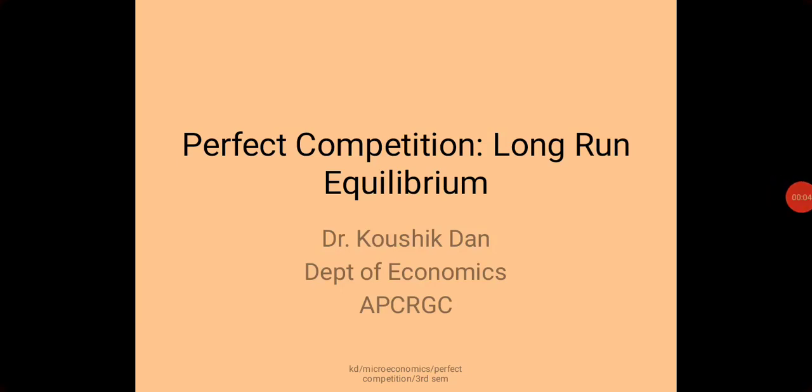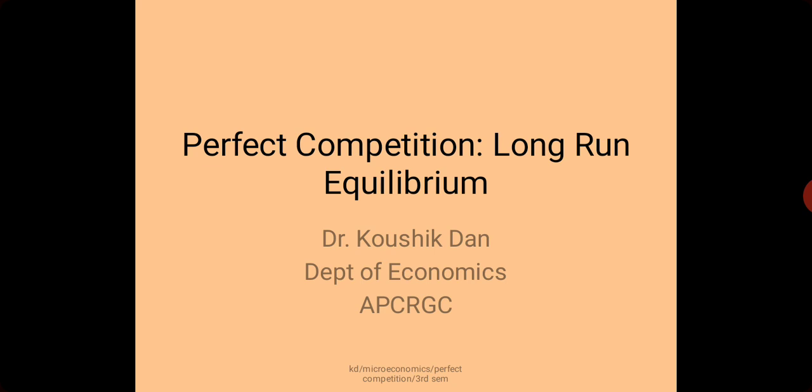In our last video, we discussed equilibrium under perfect competition in the short run, and we saw that in the short run, when price becomes equal to marginal cost and the marginal cost curve is upward rising, a perfectly competitive firm reaches equilibrium. Now, when a perfectly competitive firm reaches equilibrium, it may enjoy supernormal profit, or normal profit, or it may incur a loss.